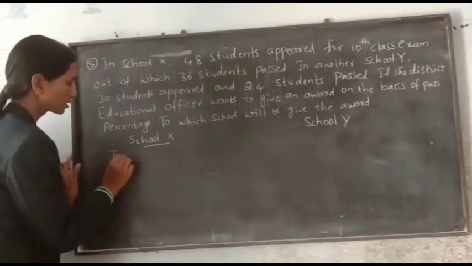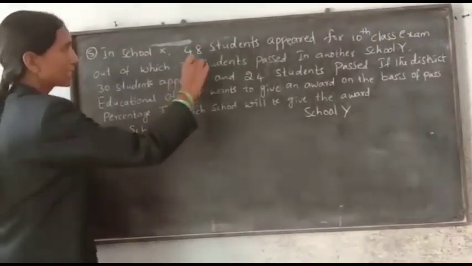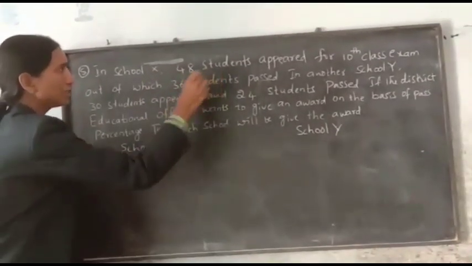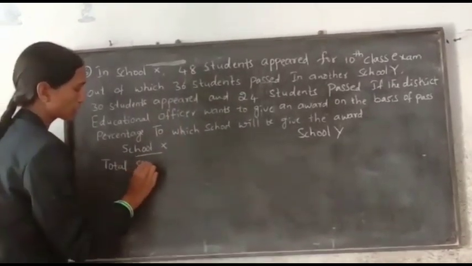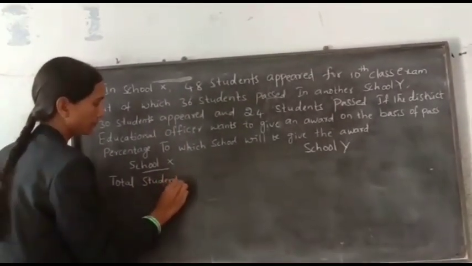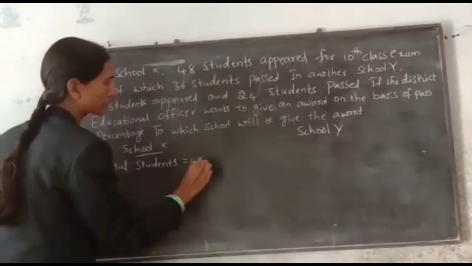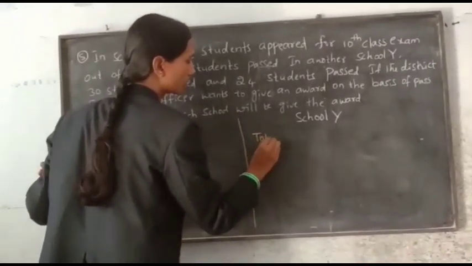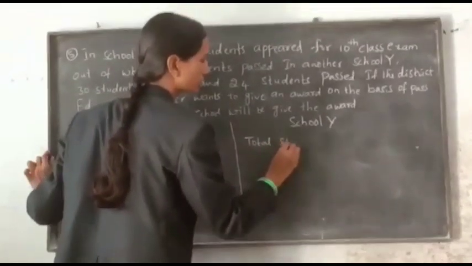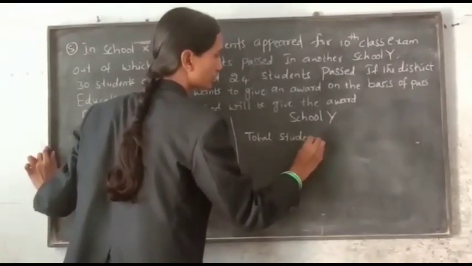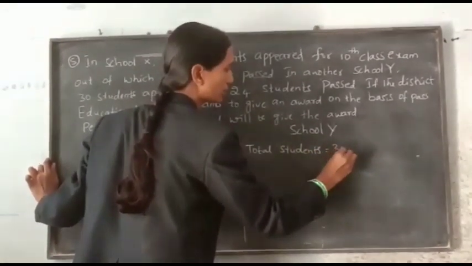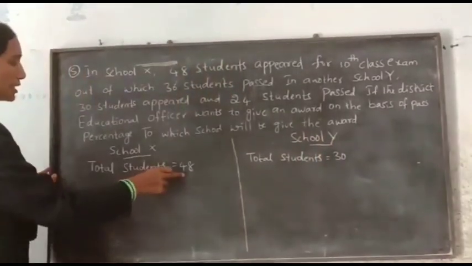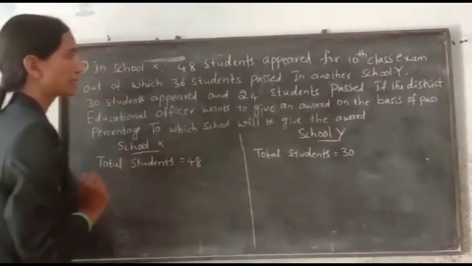Total students means they wrote the 10th class exam, 48 students. In school Y, total students is equal to 30. Here 48 students wrote, here 30 students wrote.